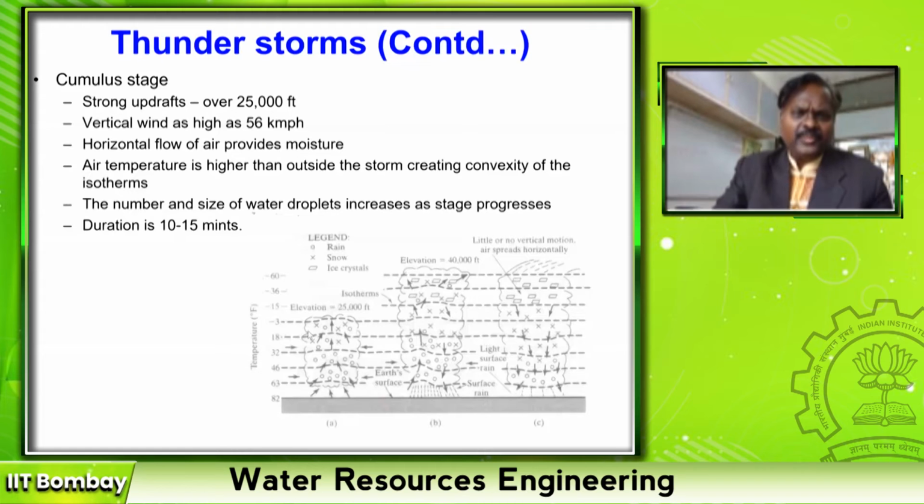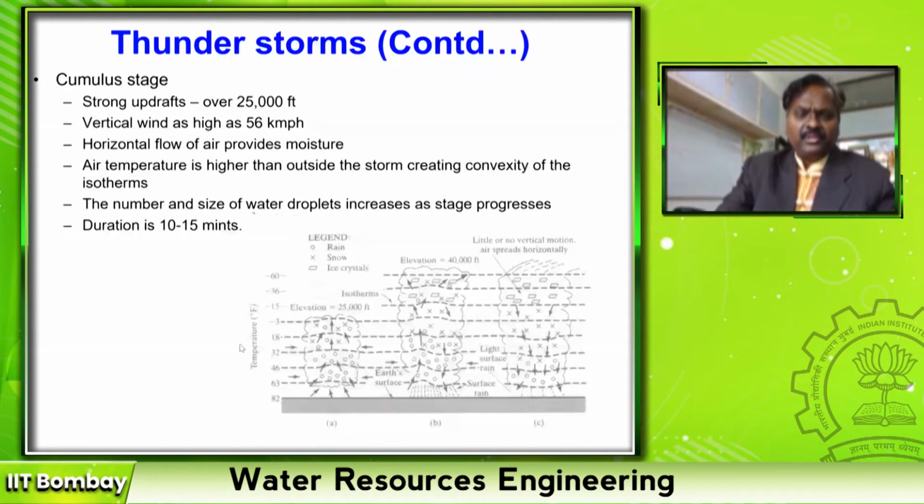But the area is very small. The aerial extent of this thunderstorm, and the duration of these thunderstorms is also very less. Right? So in the cumulus stage, all moisture starts moving up.